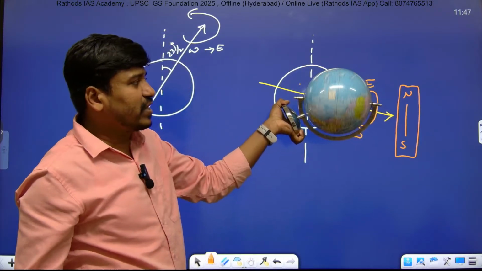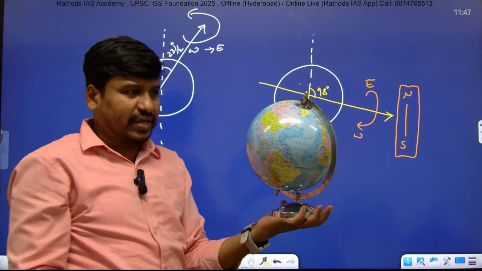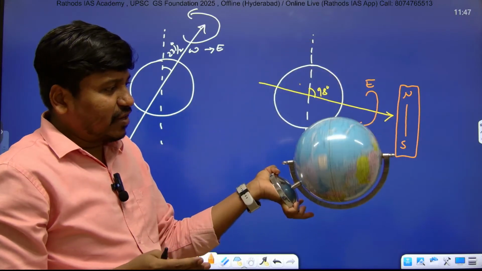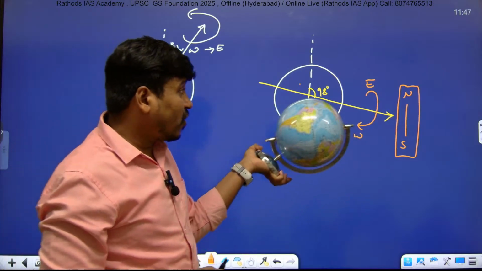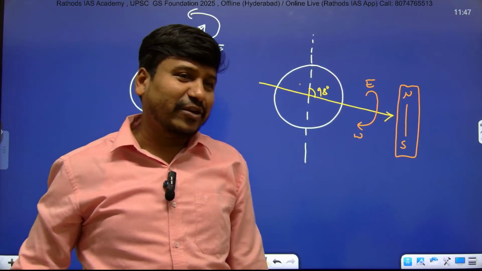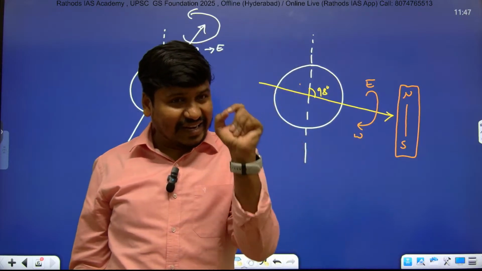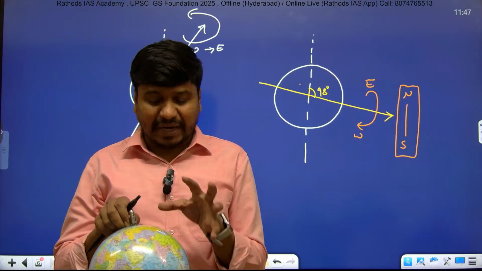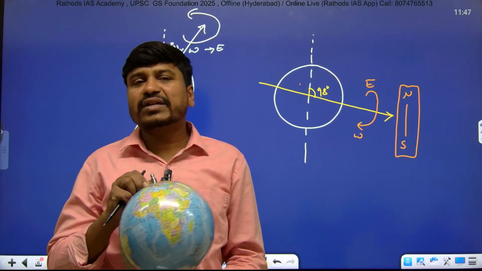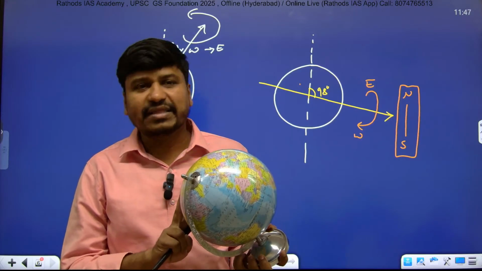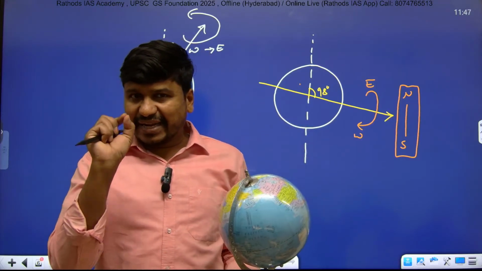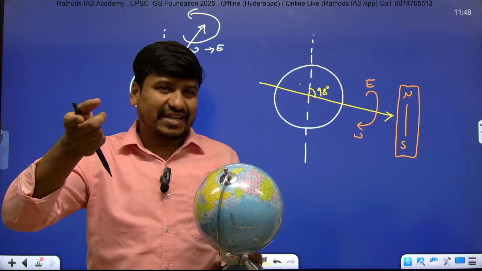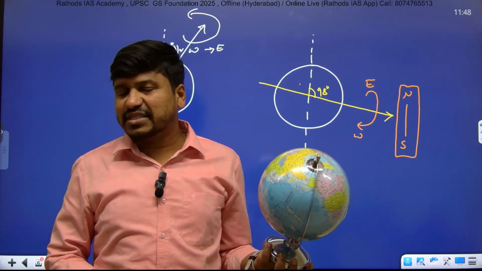It rotates from east to west only. If you take the straight one, it rotates from east to west, and if you tilt it, it is still east to west rotation, but it looks like north to south. Because of the tilting of the axis, it appears like north to south, but in reality it rotates from east to west. This is the concept, and many students get confused because it is not clearly given in the books, not even in NCERT. The actual rotation of Uranus is east to west, but it appears like north to south because of its axis tilt of 98 degrees.